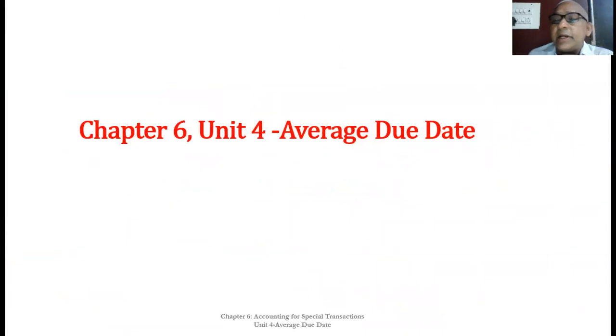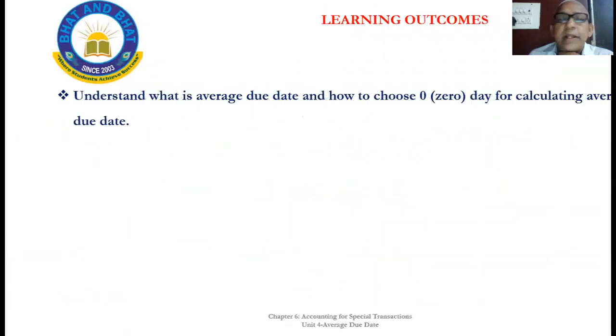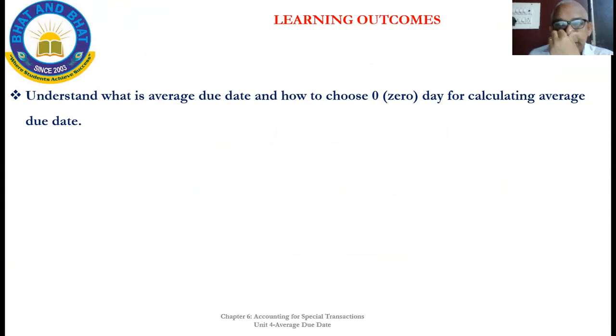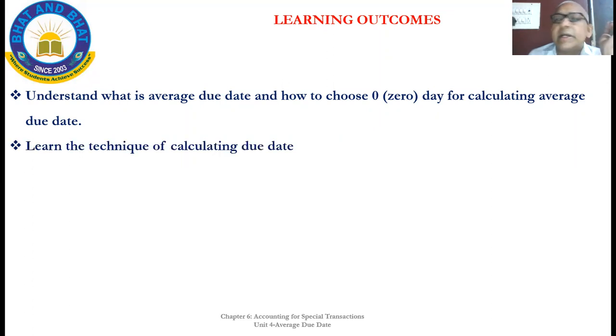Today we are doing average due date. When I told you, a number of bills will be drawn. They will have different time periods, and the due date will depend on the period of the bill. If all should be paid on one single day, or before maturity, how will the interest be calculated, and what will be the average due date? That is due date, average is done. You will find out that today.